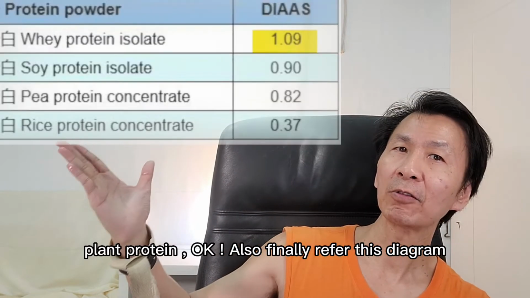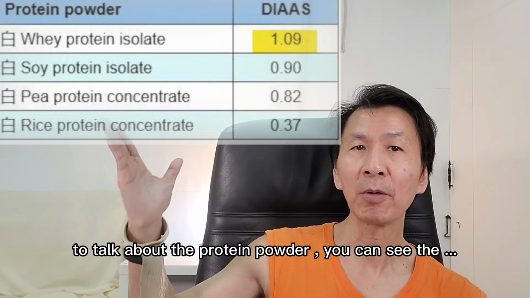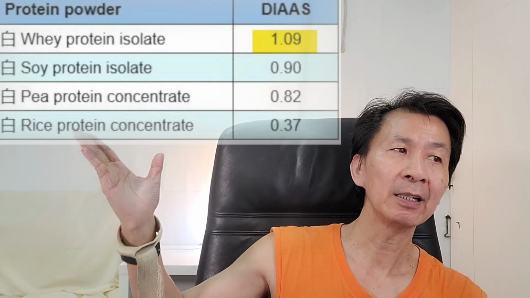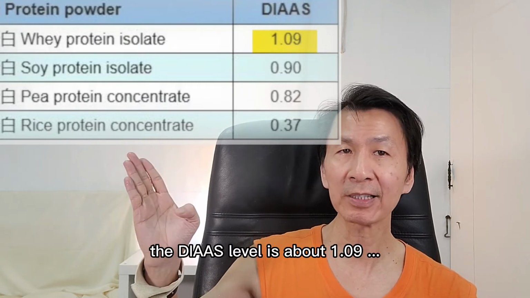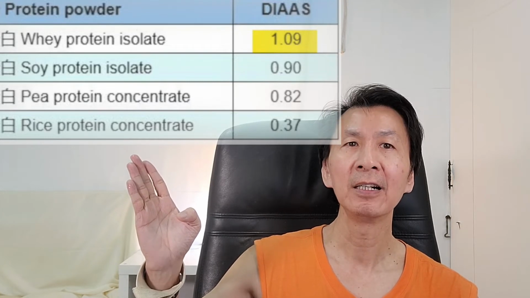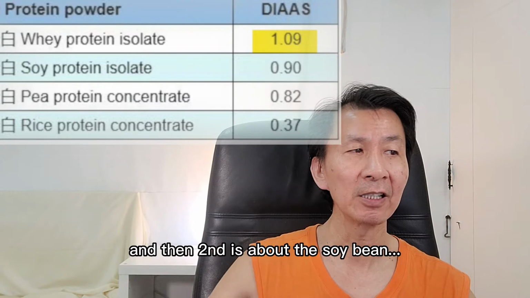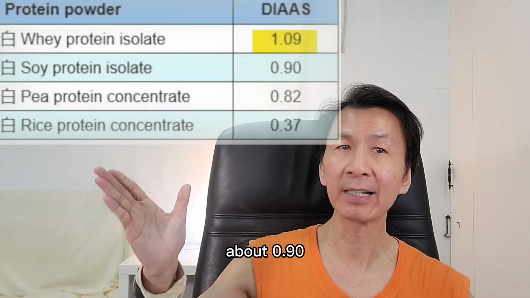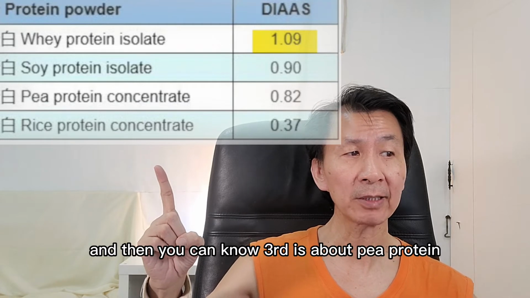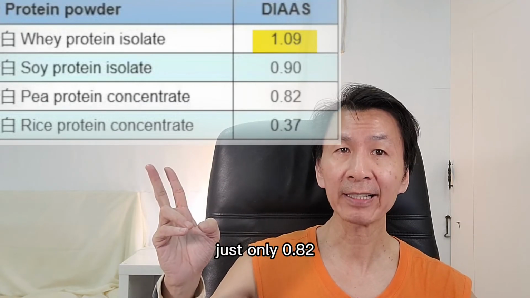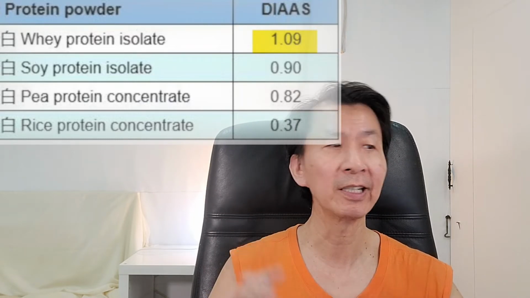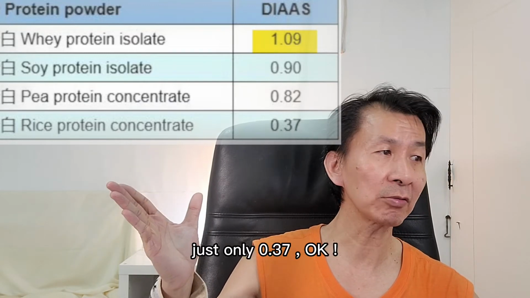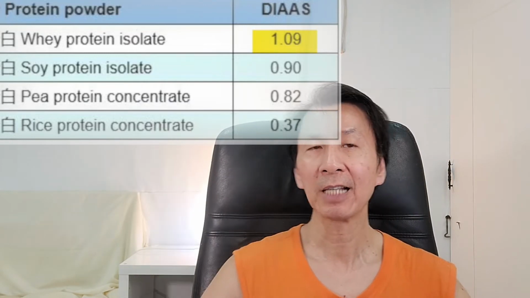Finally, refer to this diagram to talk about the protein powder. You can see whey protein powder is the highest, with a DIAAS level of about 1.09. The second is soybean at about 0.9, and the third is pea protein, only 0.82. There is a small difference between soybean and pea, and then the rest, rice protein, is only 0.37.